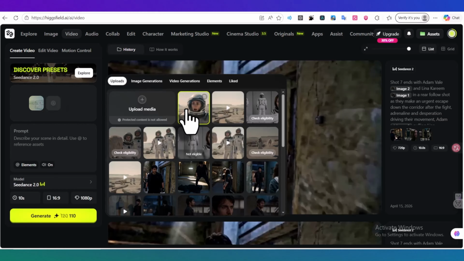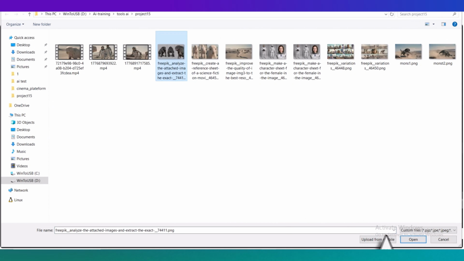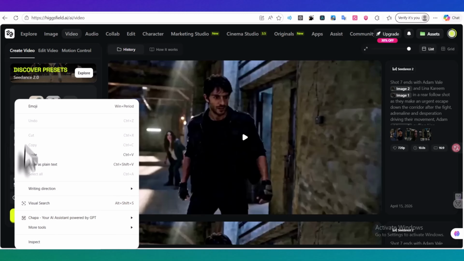Now we're going to use a different website to generate Seedance 2.0 videos. This time we're using Higgsfield. And the reason I'm showing you this is simple. I want to give you more than one option for generating Seedance 2.0 videos so you can choose the workflow that works best for you.